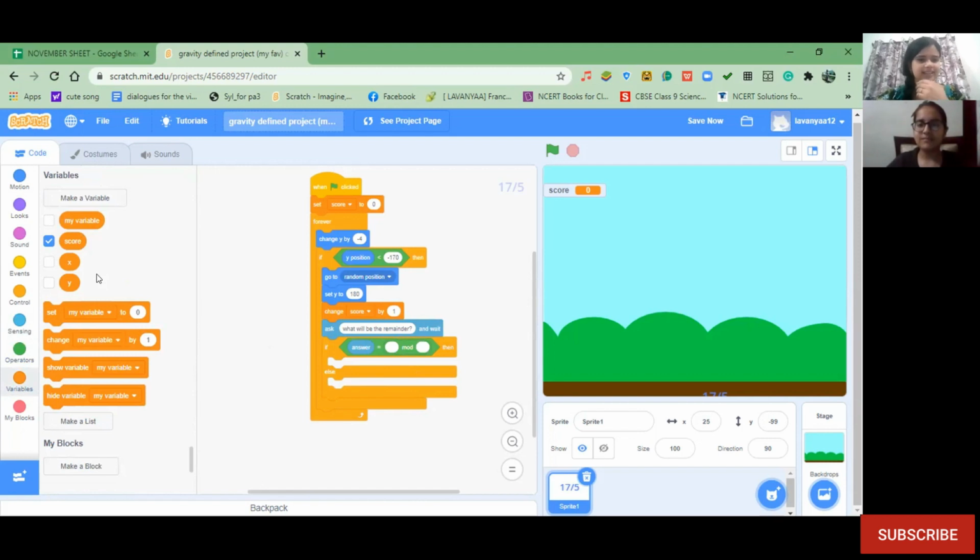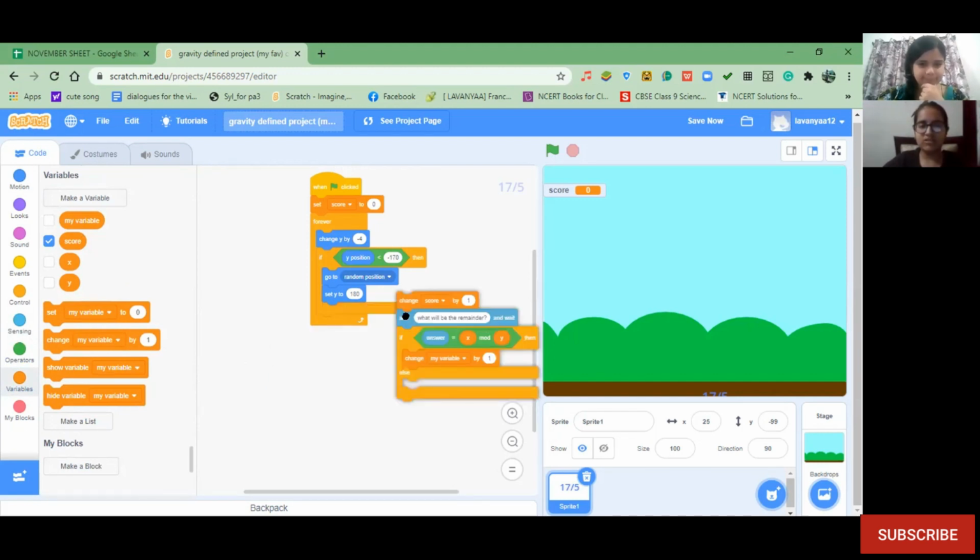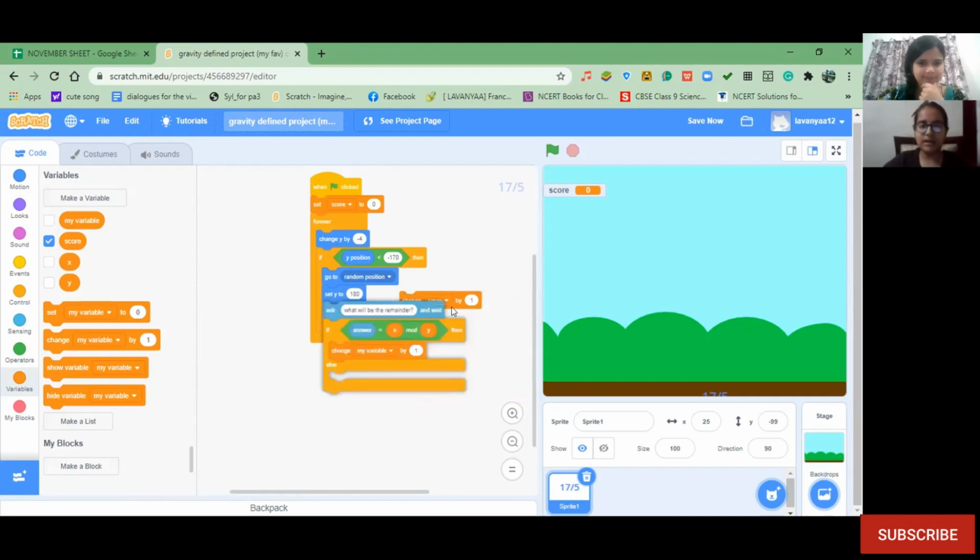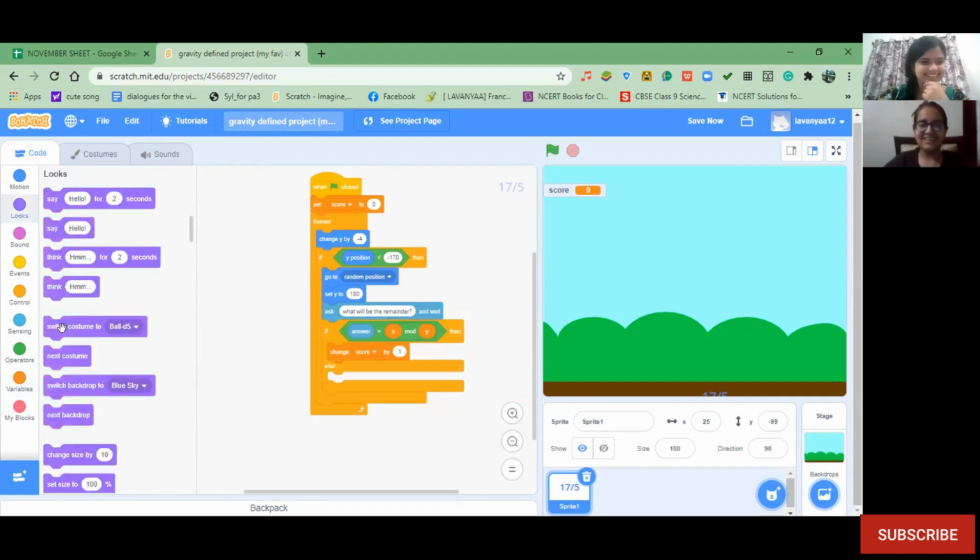Perfect. And then we will add the variables x and y, in your mod block. All right. Yes, we want to change our score, right? We just change the score block from here and add it here. Yes, we don't want it to be simply updated, right? Now we will add the next costume block.